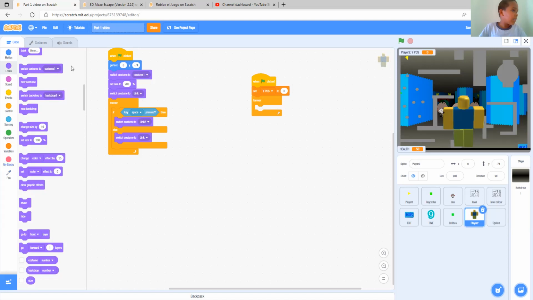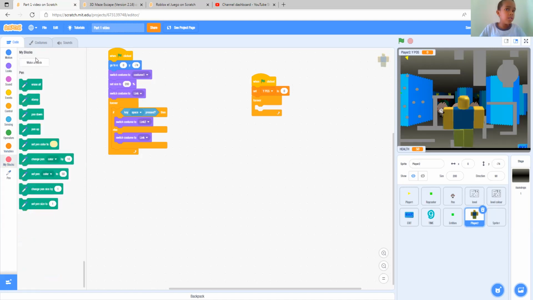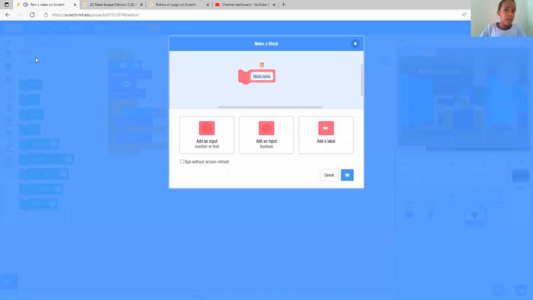Now let's say we're going to add a block called Y for now, and then add an input called fall speed first. Fall speed and jump height.